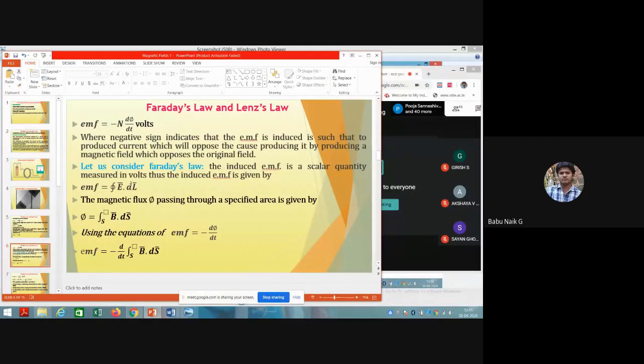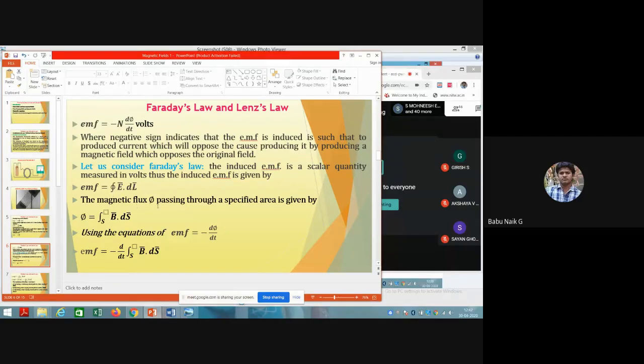Now let us take that same Faraday's law principle. With that principle, let us take the induced EMF, which is a scalar quantity measured in volts. Thus the induced EMF is given by the closed loop integral of E bar dot dl, which we have taken around the closed loop circuit.